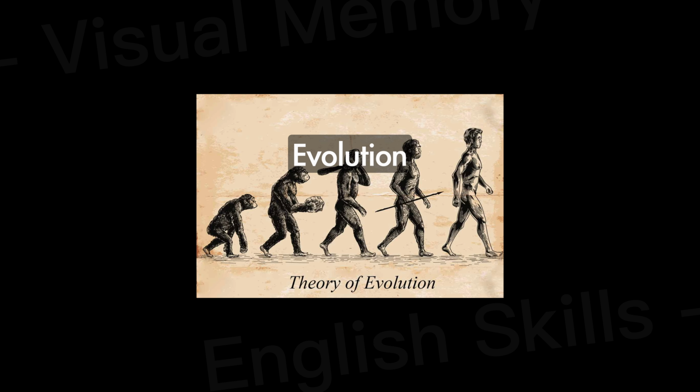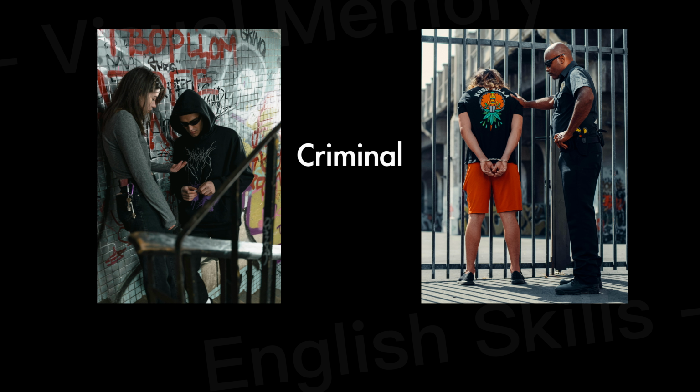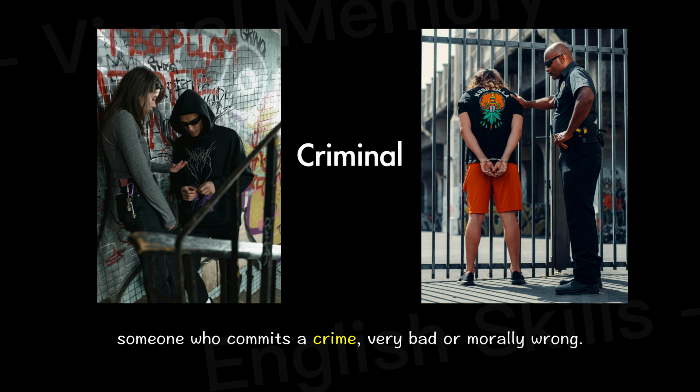Evolution. What is evolution? Darwin's theory of evolution. Evolution. The way in which living things change and develop over millions of years. Criminal. What is criminal? Today's problem child may be tomorrow's criminal. Criminal. Someone who commits a crime, very bad or morally wrong.